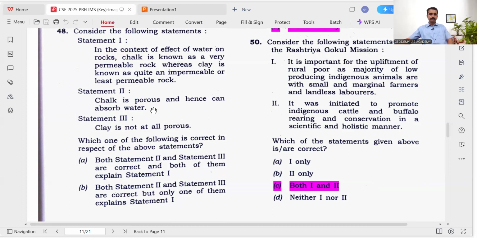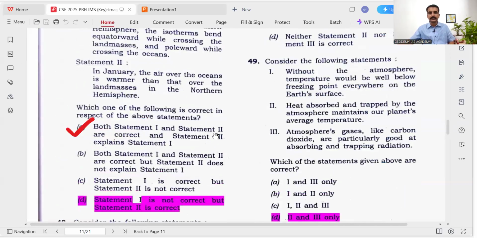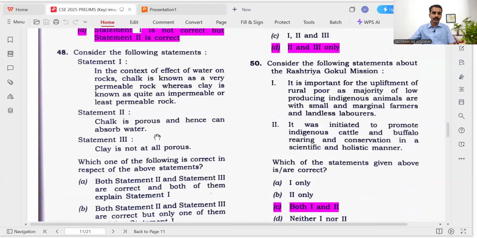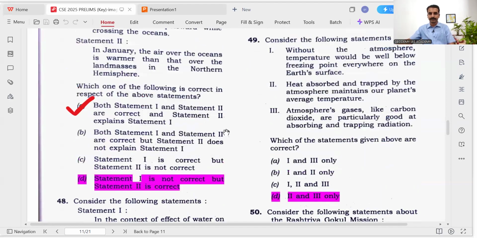Yes, that is right. Statement 3, clay is not at all porous, they have given. Clay relatively has very little porosity, but they have given the extreme words not at all. So you can eliminate statement 3. So statement 2 is right. So the answer is only one of statements 2 and 3 is correct, and that explains statement 1. Because the chalk is porous and hence it is known as very permeable, right?